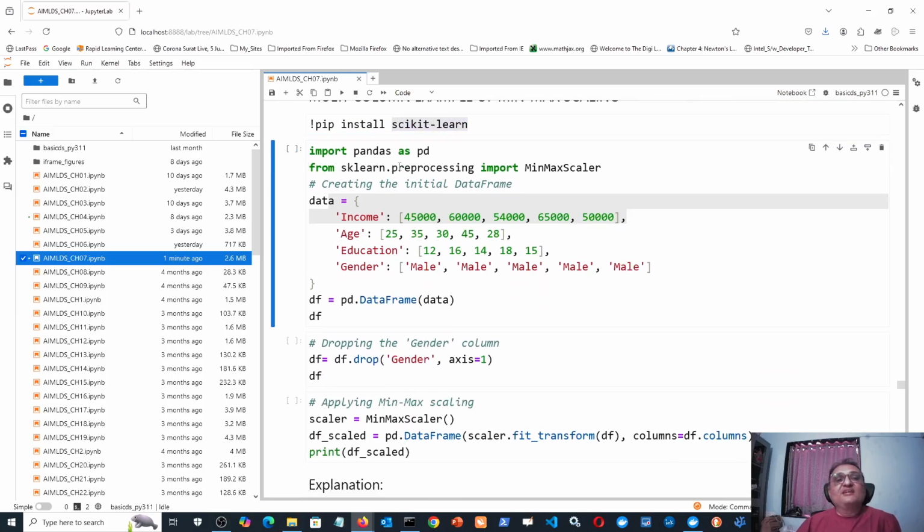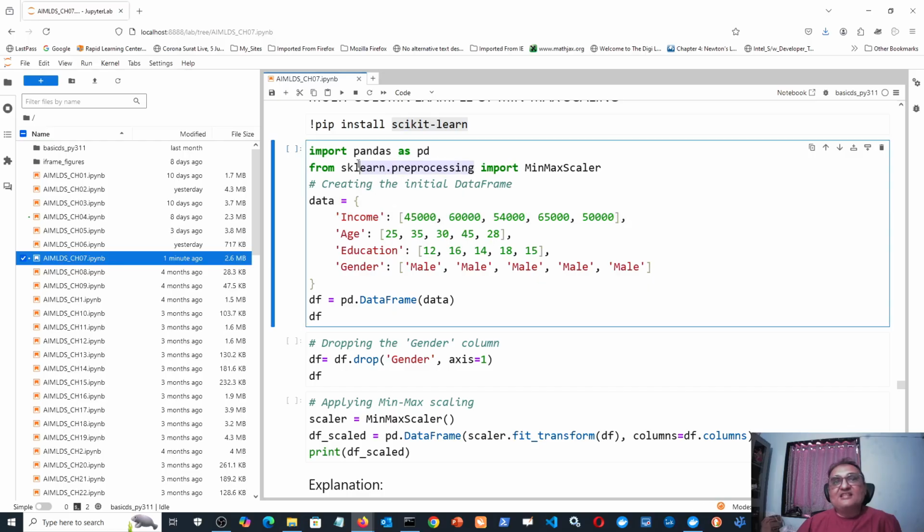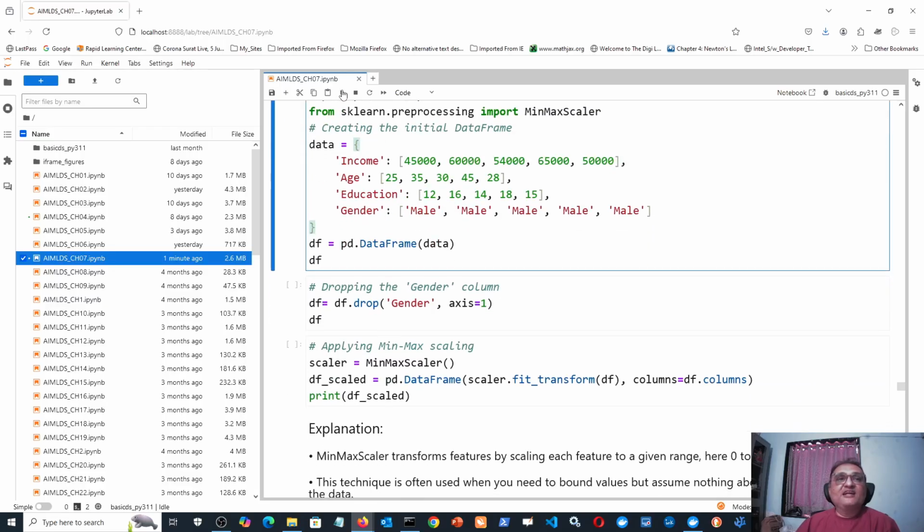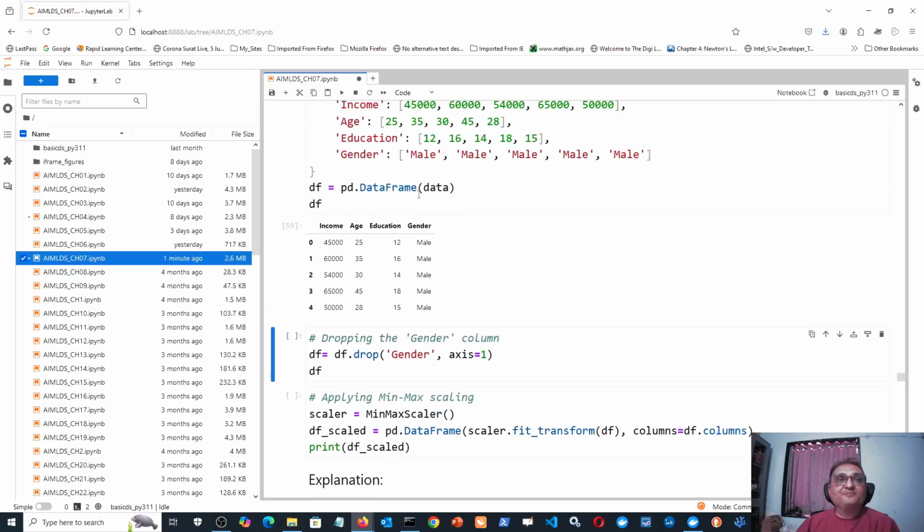So from scikit-learn dot preprocessing, as I said, this is now no longer just data wrangling, not just observing the data, not just data exploration, but we are also changing the data. So we are doing data wrangling, or data preprocessing. So from sklearn dot preprocessing, import MinMaxScaler, and then create this data frame. So I'm creating one data frame. Let us view that data frame. This is my data frame.